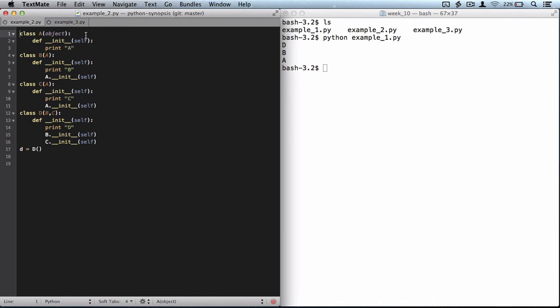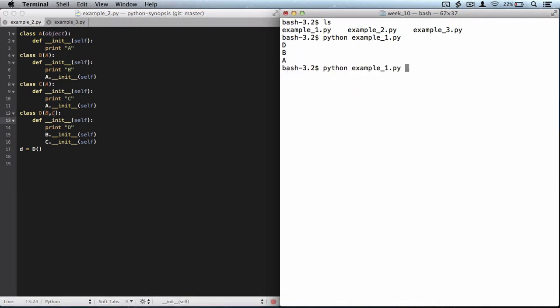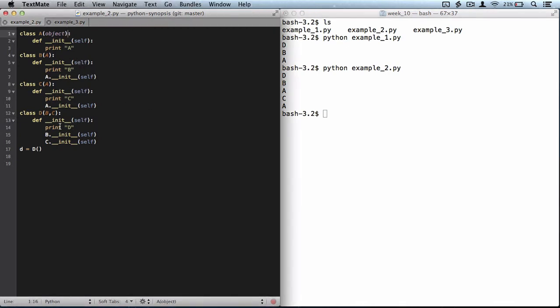What about example 2? So this is the second method that was suggested. So if you each time refer to the previous one, and in the case of multiple inheritance, like for D here, you use both. You use both B.init and C.init. So let's see the result. So if I run Python example 2, well, then it prints DBACA. So again, it would work for B, it would work for C, it would work for A, of course, but it won't work for D.